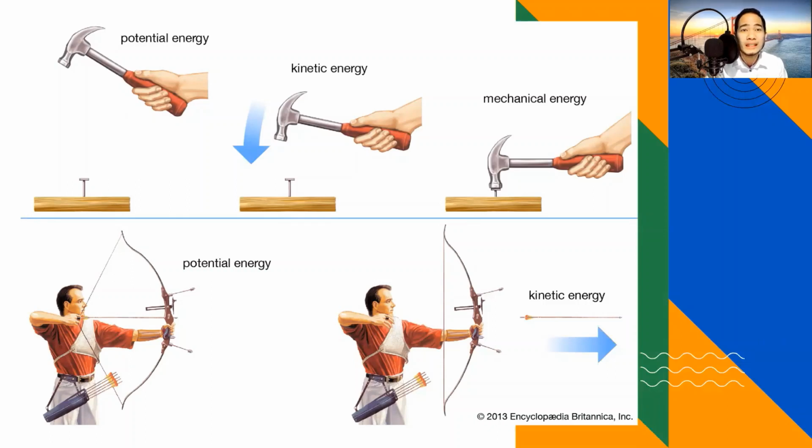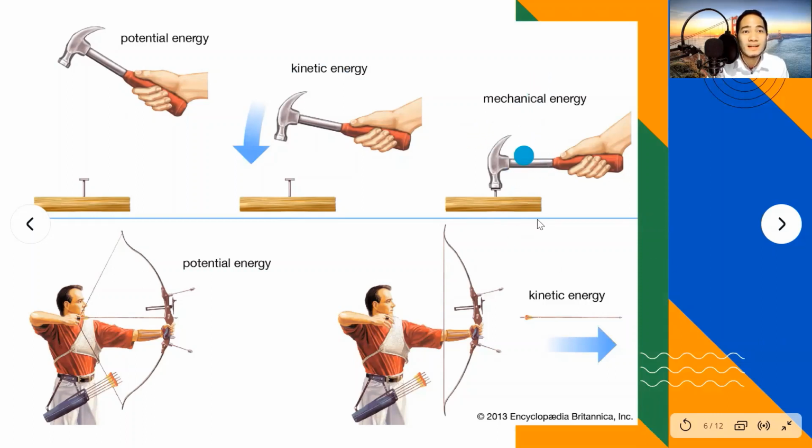Then when you release the force and start to hammer the nail, therefore, it is already kinetic energy, or the energy in motion. And when there is contact between the hammer and nail, it is another form of energy, which is mechanical energy.